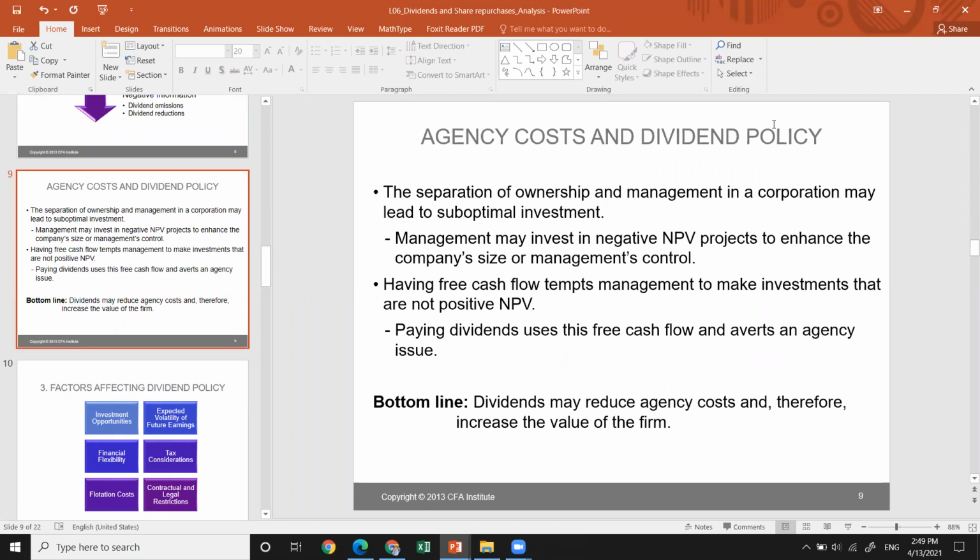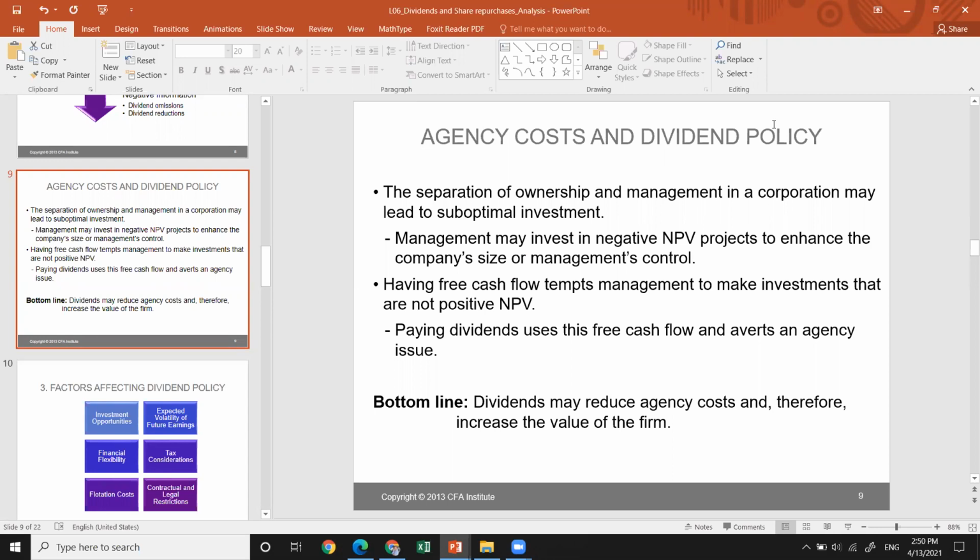There's another theory which is very important as well, agency cost, and everybody is assumed to know what the agency cost is. It's a cost that arises between the owners and the managers of the company, where ownership is separated. There's always a conflict of interest between the managers and the shareholders. So management may invest in negative NPV projects that will enhance the company's size and the management's control. However, it will not be in favor of the shareholders. That conflicts with the interest of the shareholders, so it will create some disagreements between the managers and the shareholders.